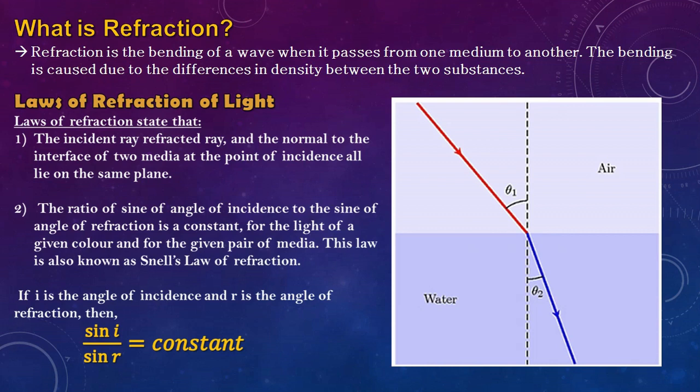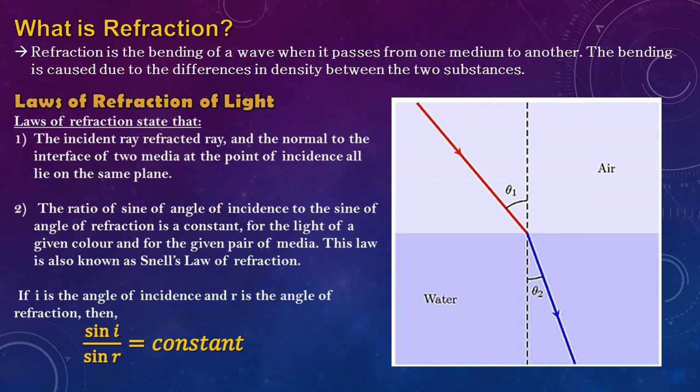There must be some difference in their densities. Here I have chosen light passing from air to water. Air is a lighter or rarer medium and water is a denser medium compared to air.